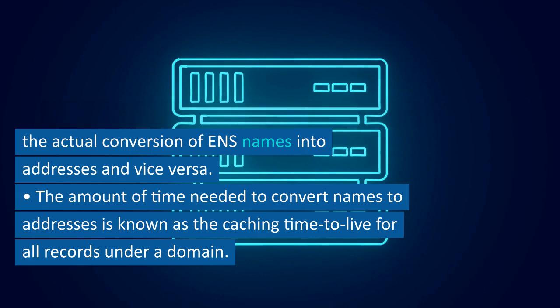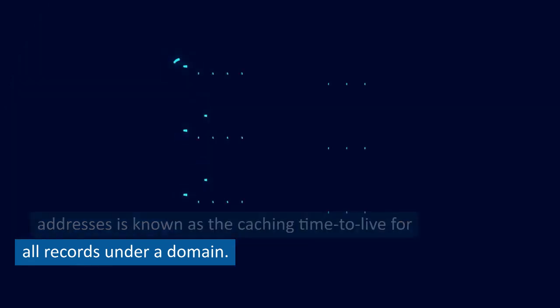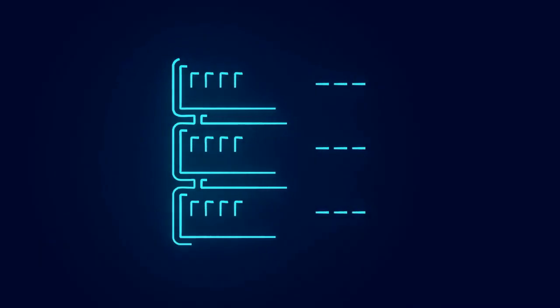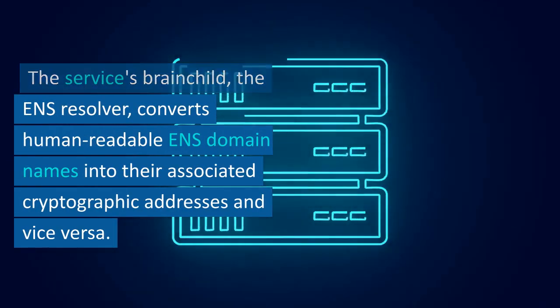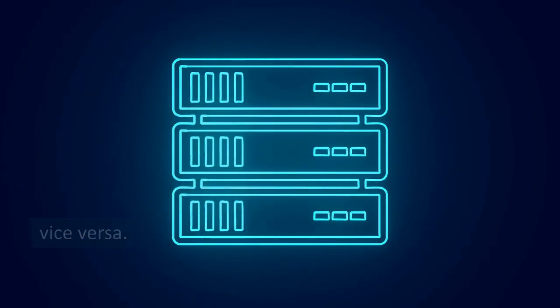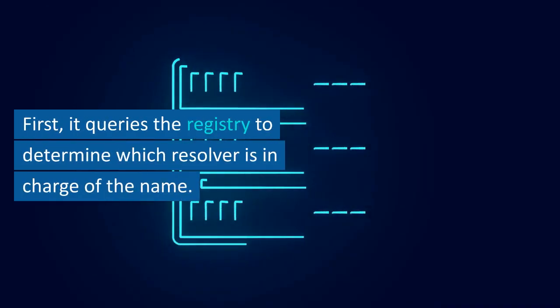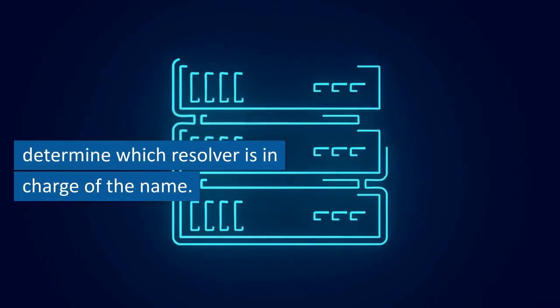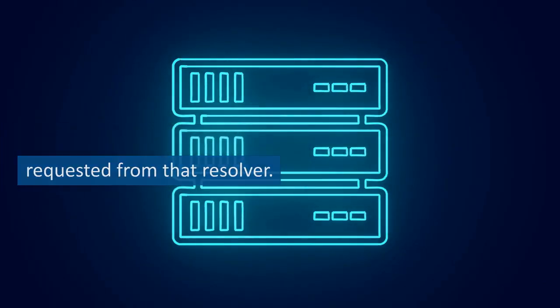The amount of time needed to convert names to addresses is known as the caching time to live for all records under a domain. The ENS resolver converts human-readable ENS domain names into their associated cryptographic addresses and vice versa. The resolver accomplishes this in two steps. First, it queries the registry to determine which resolver is in charge of the name. The query's resolution is then requested from that resolver.